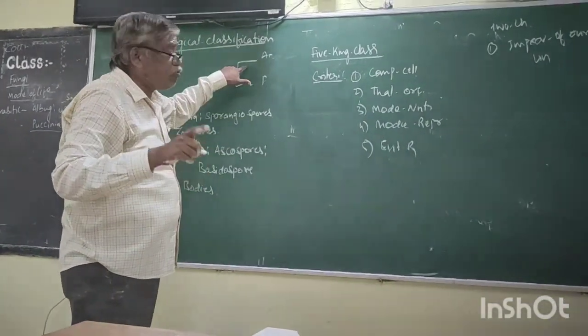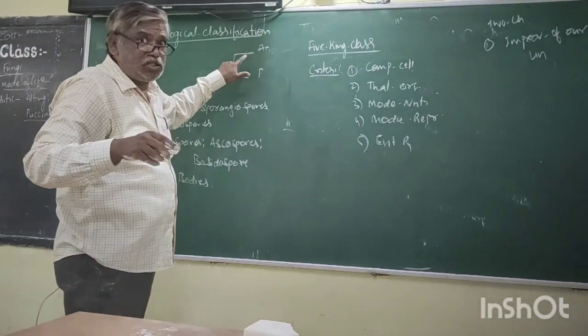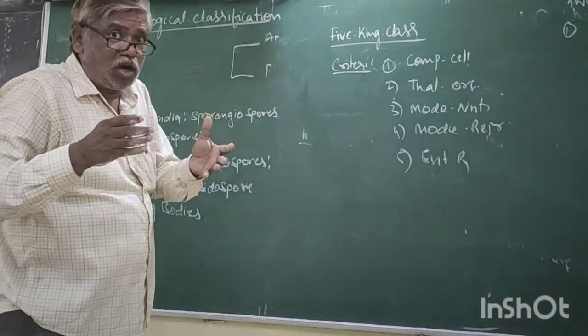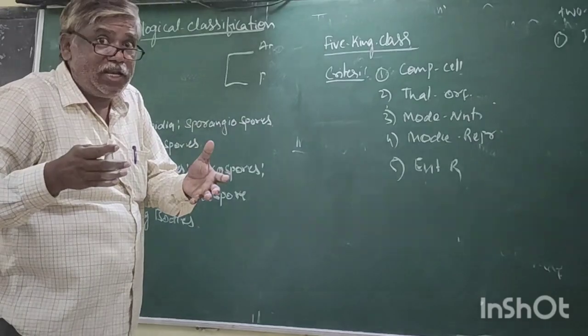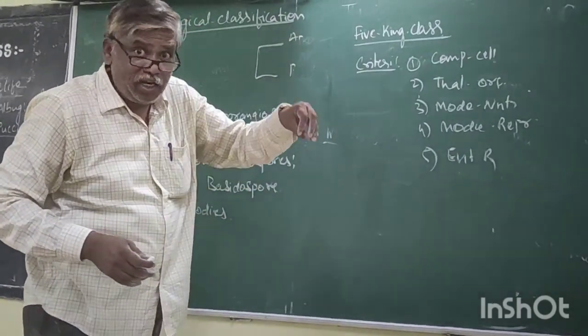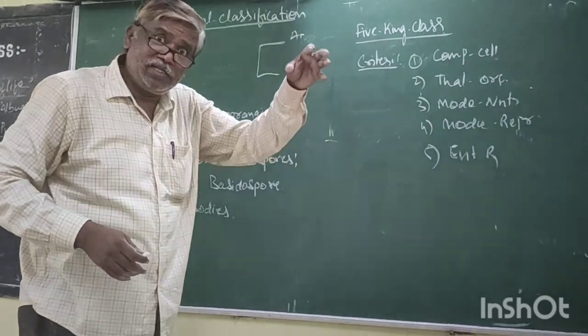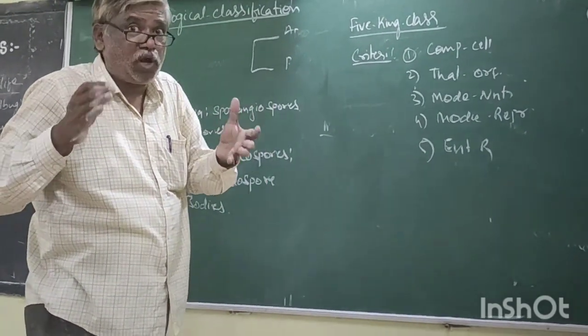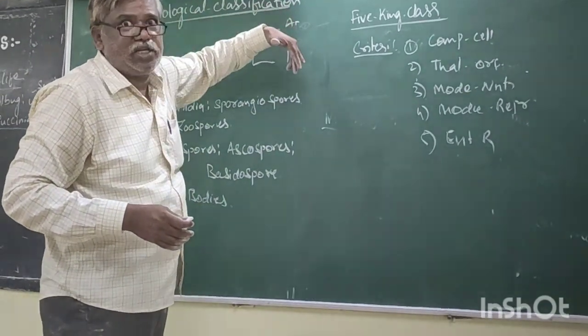That means at the time of Linnaeus, we did not have any knowledge about unicellular and multicellular. But unicellular organisms are there, multicellular organisms are there. But we did not have such knowledge at the time of Linnaeus.